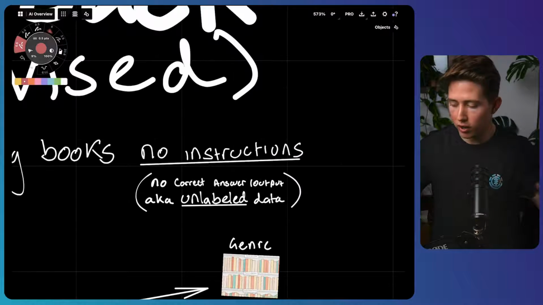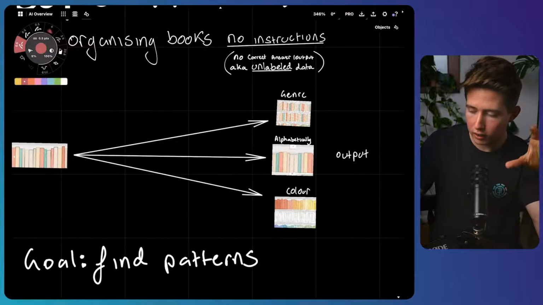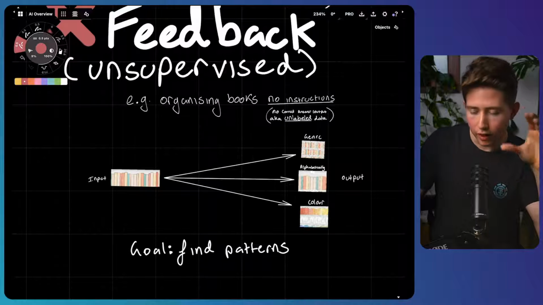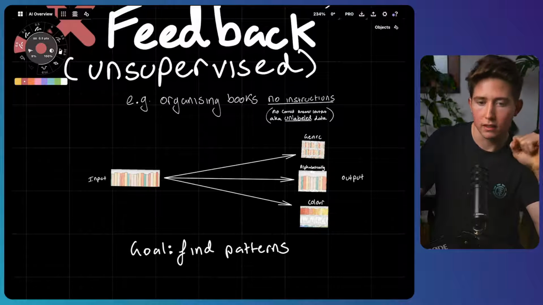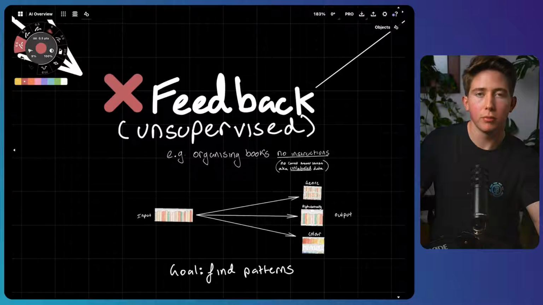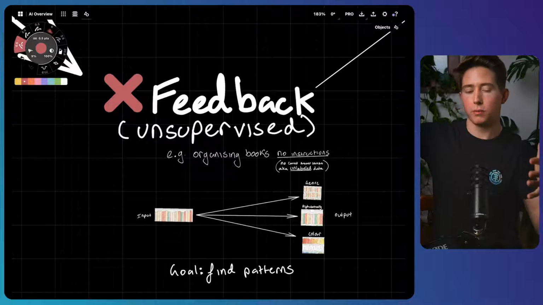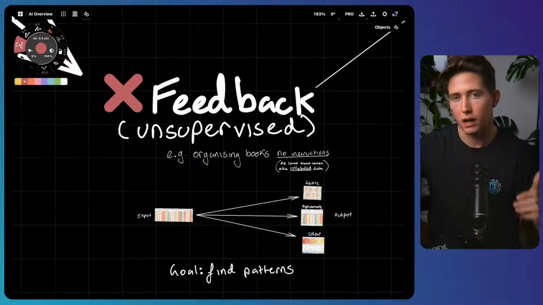And you have no instructions. And so the output can be whatever you want. And so the goal here is purely just to find patterns within that data, not to explicitly get a correct answer. And so this is what we call unsupervised learning, because you're learning without the supervision of someone telling you what is correct and what is incorrect.